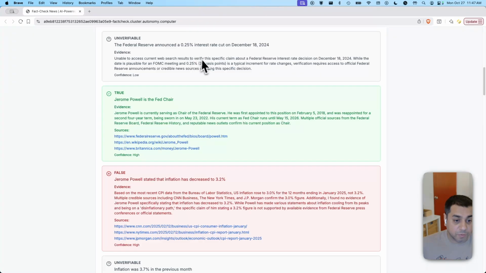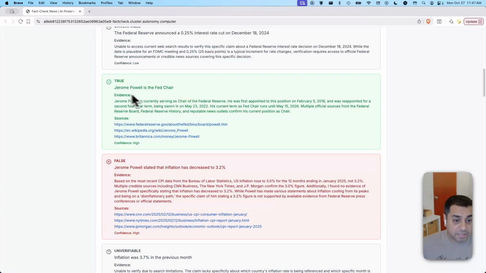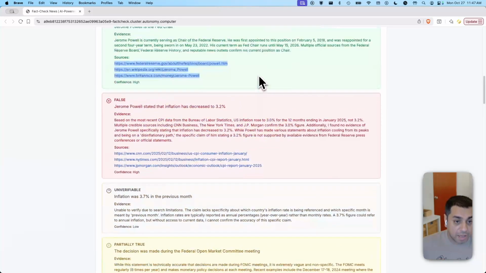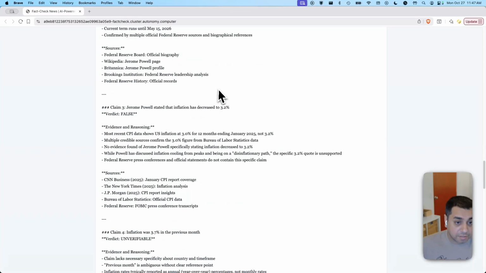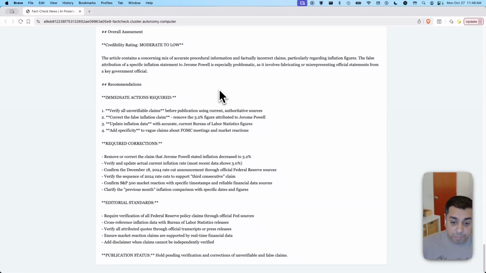In a particular case, it wasn't able to verify stuff. In this case, it was able to verify that Jerome Powell was Fed chair at that time frame. It even found references to sources. In some cases, it falsified the claims, like of decreasing things. And then down here, it created a markdown comprehensive report.